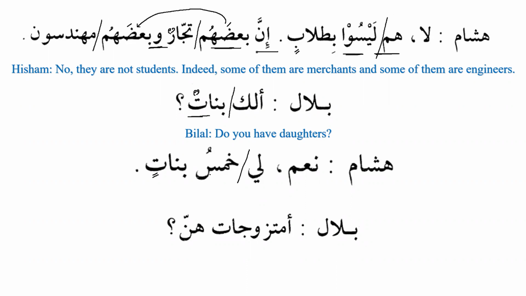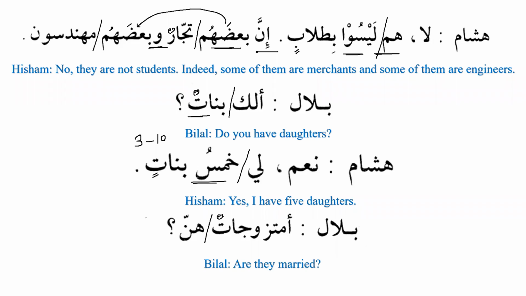And we know that the numbers from 3 to 10, I hope you don't forget, are opposite in gender. So bintun is feminine, and that's why the number that is being used is for the masculine. It does not have the marbuta. So he says, yes, I have 5 daughters. Bilalun mutazawwijatun hunna. Are they married? Mutazawwijatun, and the plural is mutazawwijatun. Mutazawwijatun hunna. Hunna, are they married?